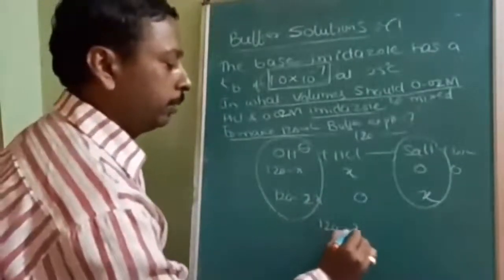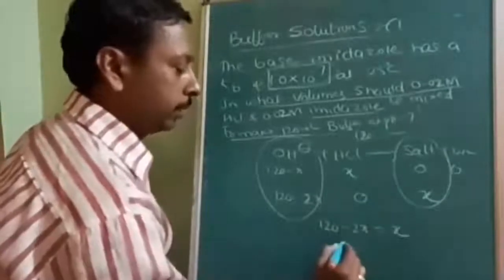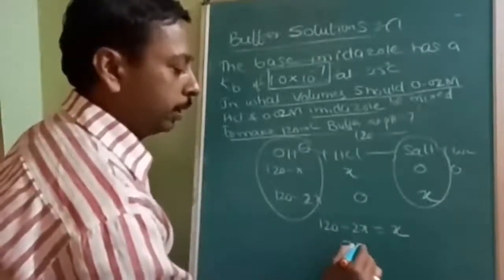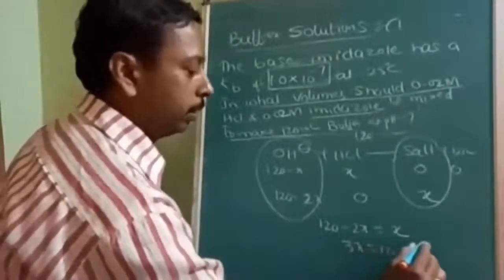So 120 minus 2X is equal to X, so 3X is equal to 120.